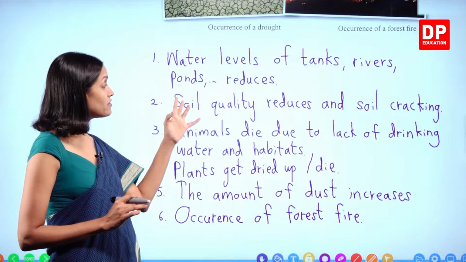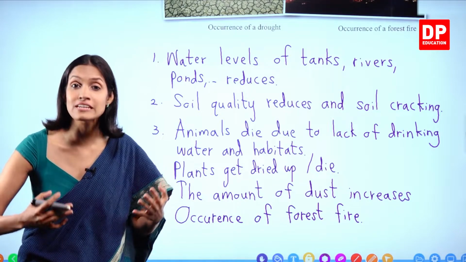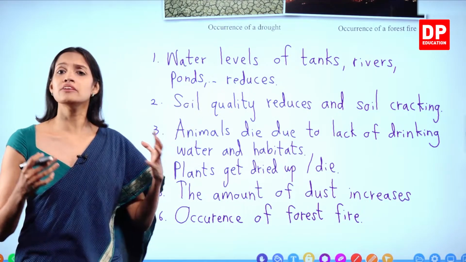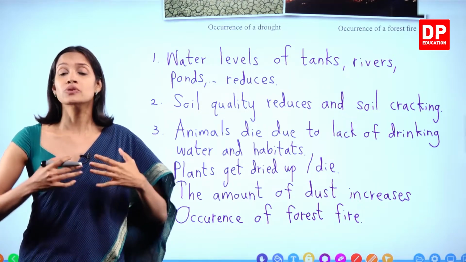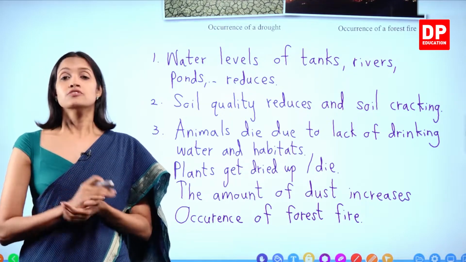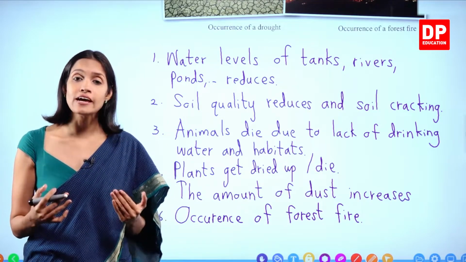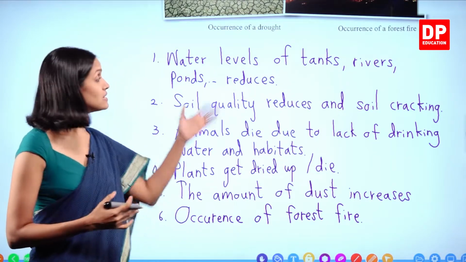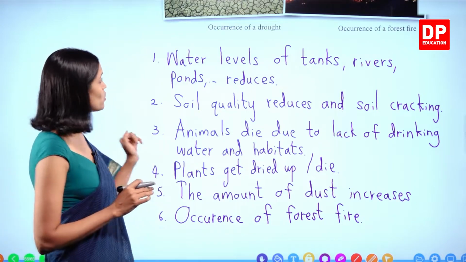So you all know that drought season occurs because the temperature of the environment increases unnecessarily, right? So what if we didn't have this heat? What if we didn't have sunlight? At the same time, you all know that to continue life, we have to have the sun's heat, right? So the heat of the environment must be there to a certain extent to maintain life. And at the same time, if it increases unnecessarily, these types of harmful things will happen. Okay, children, we'll move on to the next.